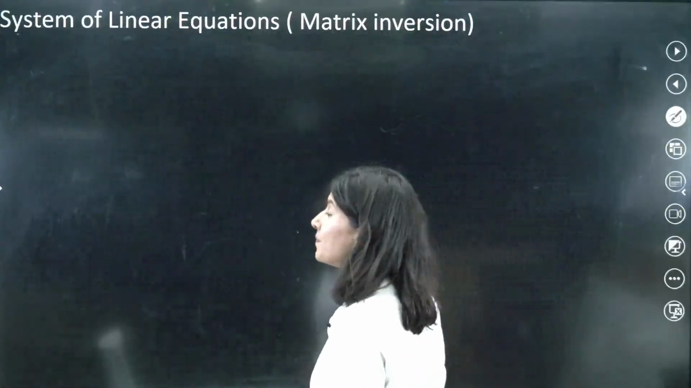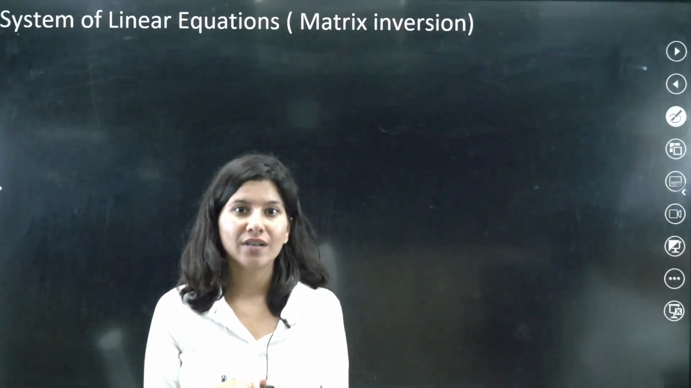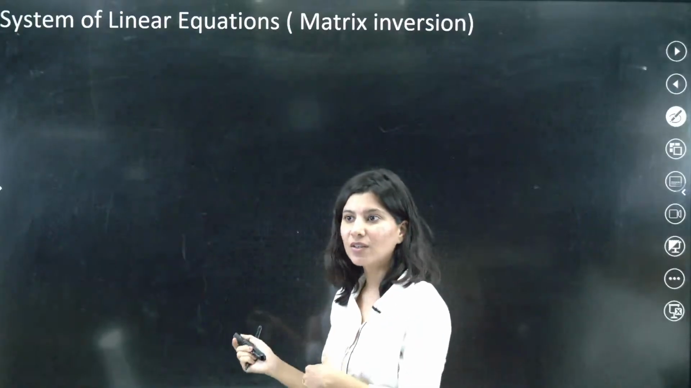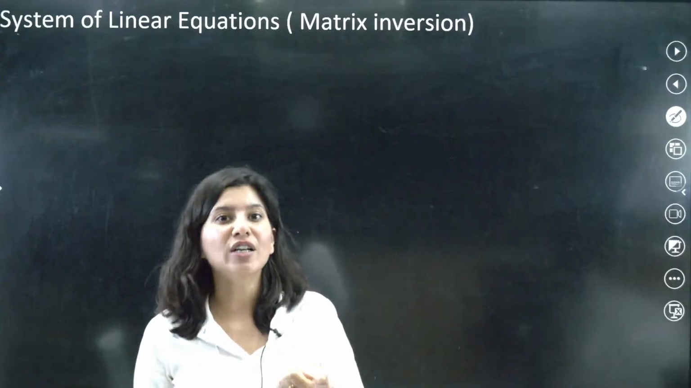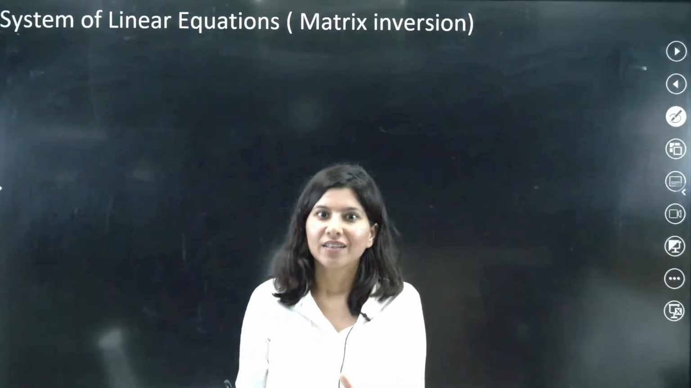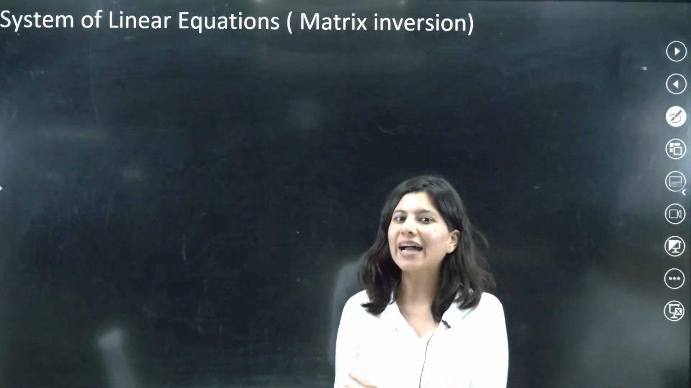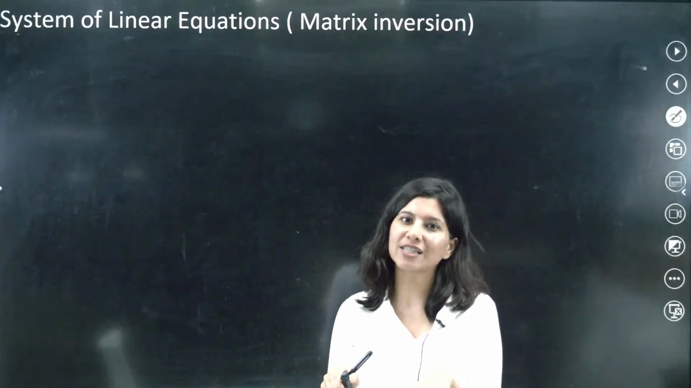Now we are having matrix method also. So now we are done with Cramer's rule for homogeneous and non-homogeneous. Now we are having matrix method also to solve the similar problem, same kind of problem but with different approach. But the moment I tell you the approach, you will be like, ma'am, it is not that different. Both the approaches are almost similar.